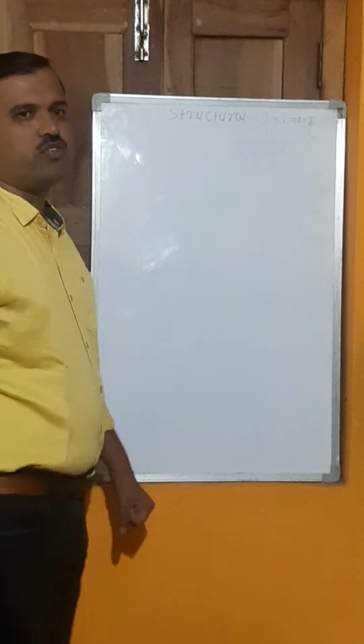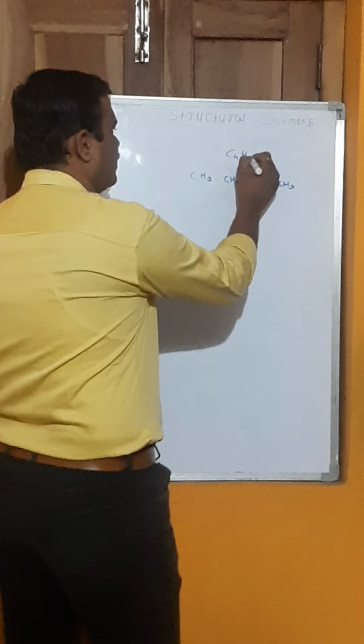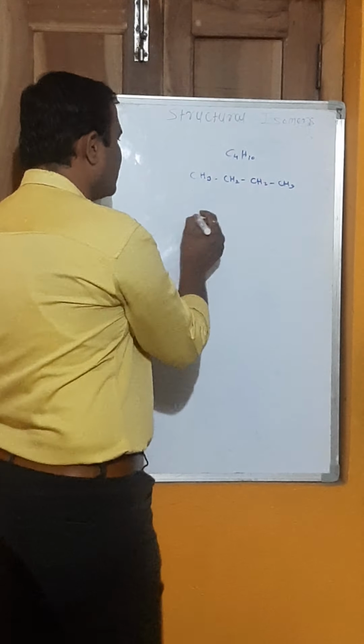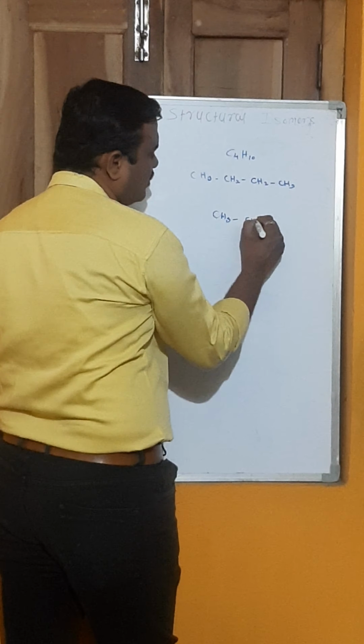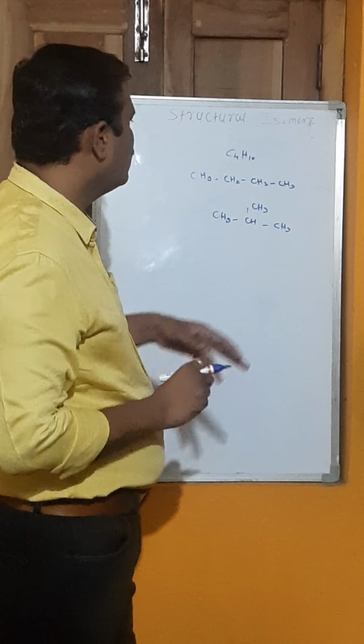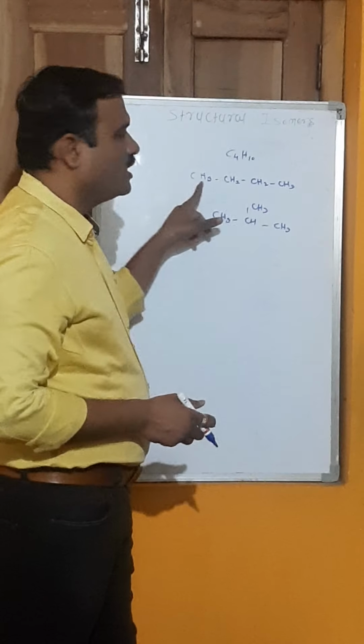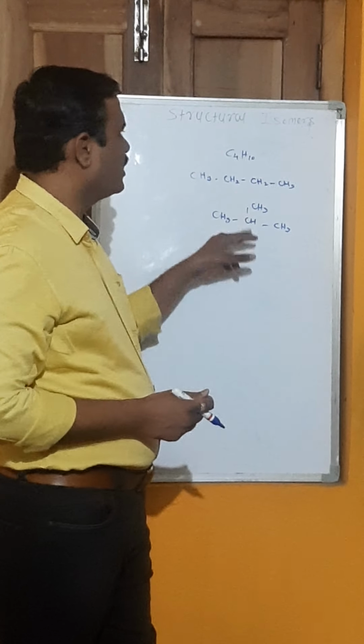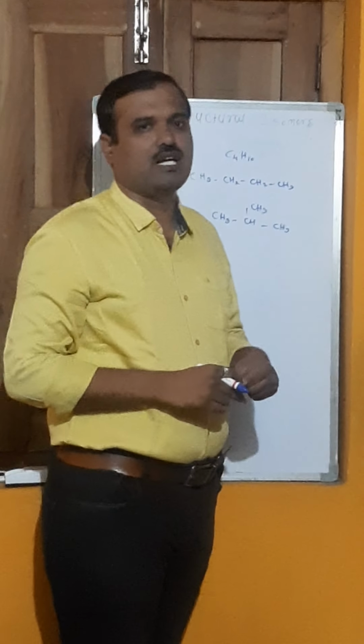For example, see here: CH3, CH2, CH2, CH3. This has 4 carbon atoms, that is C4H10, that is butane. You can also write this like this: CH3, CH, CH3, CH3. See here two forms of butane, one is straight chain and another is branched. These are two isomers. These isomers are called structural isomers.